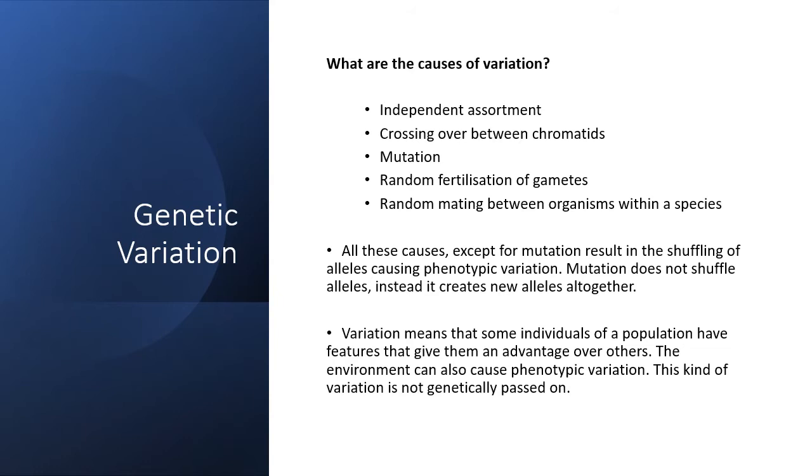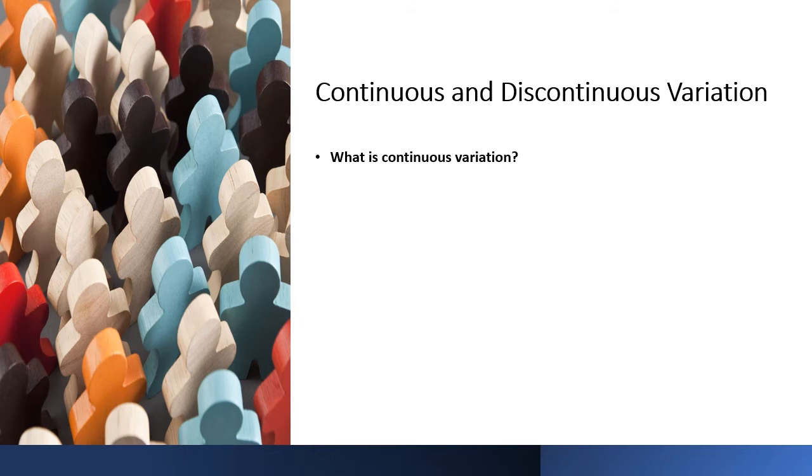An environment can also cause phenotypic variation. However, any variation that is caused by the environment is not coded for by the genes and is certainly not passed on to the offspring. There are two types of variation that we have to know.